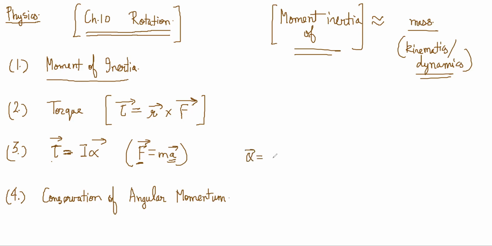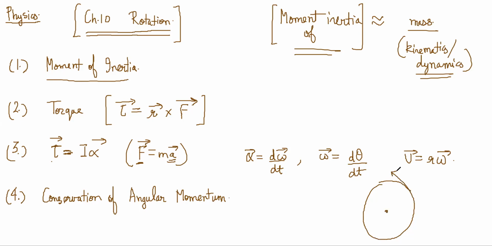We had already covered the basic meaning of angular acceleration and stuff. Angular acceleration is basically d omega by dt, where omega is the angular velocity, which is d theta by dt, right? And we have these two relations. We also have velocity is equal to r omega, right? Actually, we should write it as r cross omega. Once, let me think.